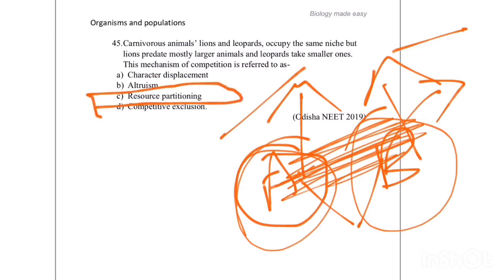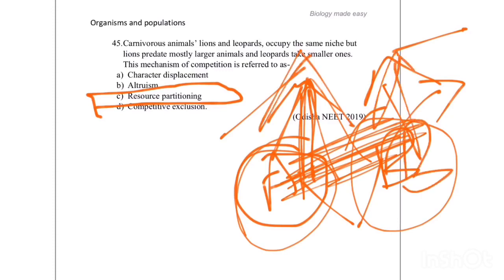They have partitioned their resources. They have specified their resources. This organism is always going to take this resource, and this B organism is going to always depend on this resource. They have specified their resources there, so there is no competition. So hence this one is known as resource partitioning.